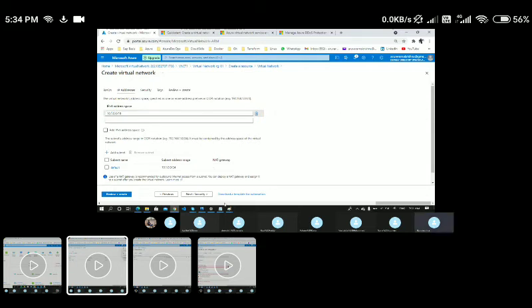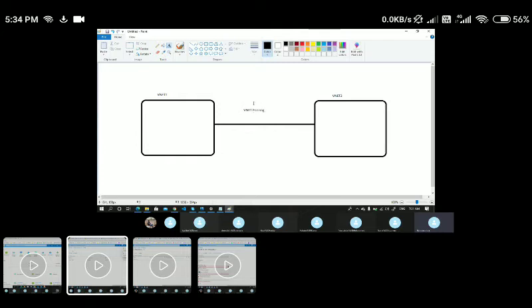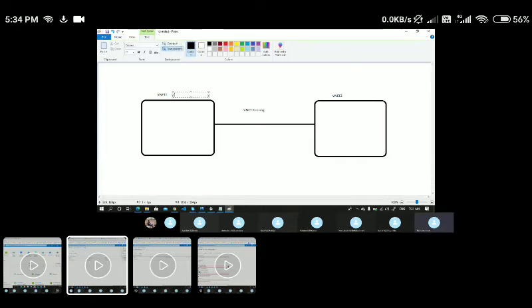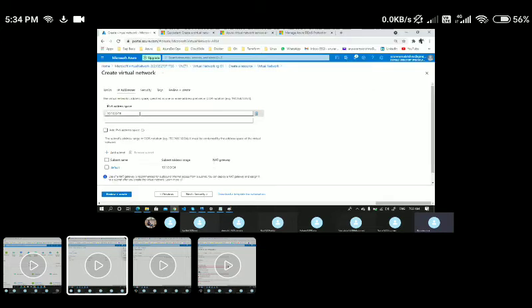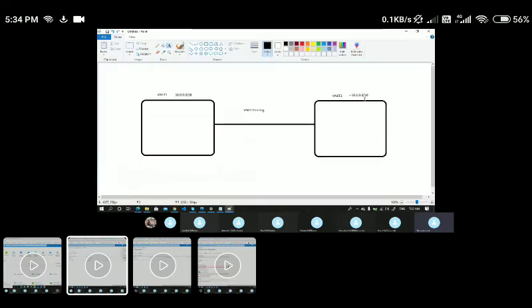One more prerequisite is that if you want to establish peering connectivity between two networks, the IP addresses should not be overlapping. Here, for VNet 1, the IP address I have taken is 10.0.0.0/16, whereas for VNet 2 I'm taking the IP address 10.1.0.0/16. That means these two IP ranges are not overlapping, they are different. If it is the same, you will not be able to do peering connectivity. That is one of the prerequisites: if you want to establish VNet peering, the IP ranges should not be overlapping.